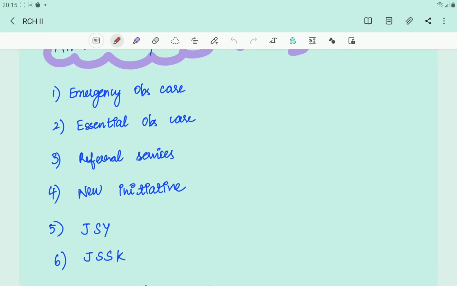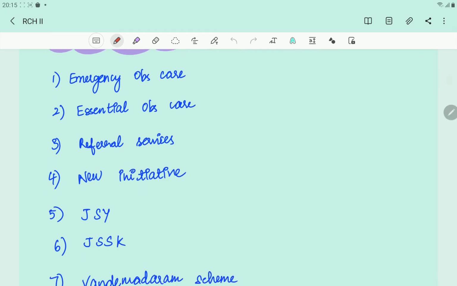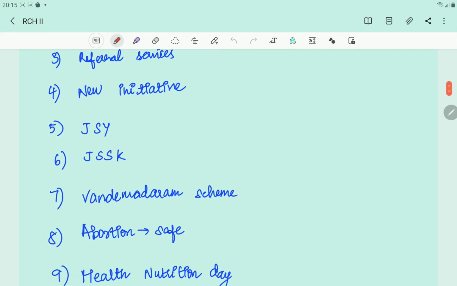And the next one is Janani Suraksha Yojana and Janani Shishu Suraksha Karyakram. In JSY, the mother and Asha, who will be taking responsibility of the mother, both of them will receive an incentive if the mother delivers in the institution. So that is an incentive to make sure that all the mothers are delivering in the institution to prevent maternal mortality. In JSY, they'll be receiving money only after delivery. So firstly they have to go to the hospital. For that they will need money, for paying for the transport, for everything they'll be needing money.